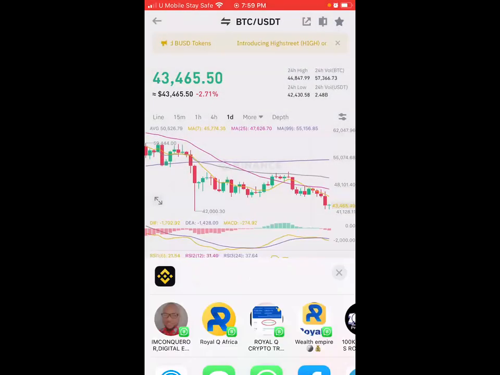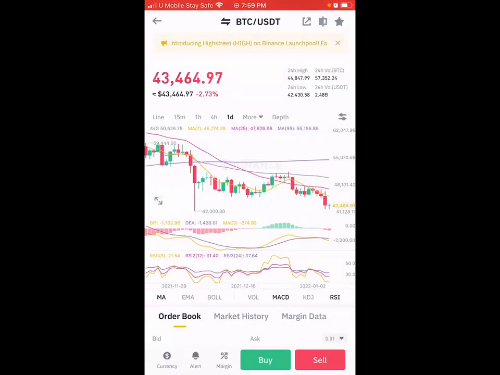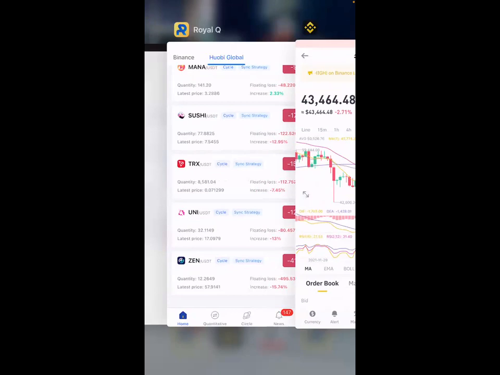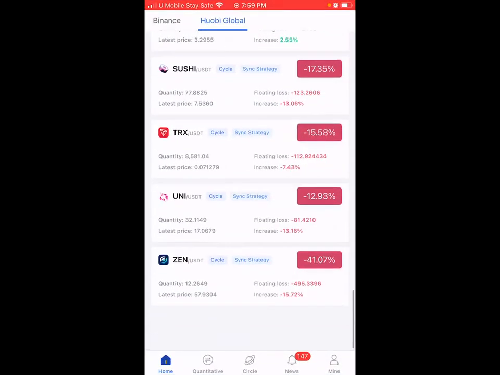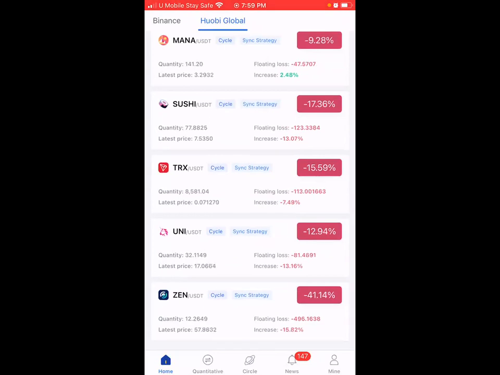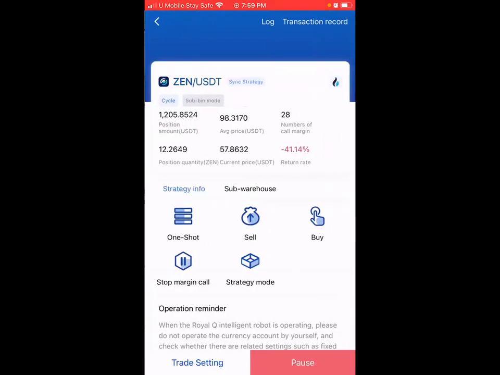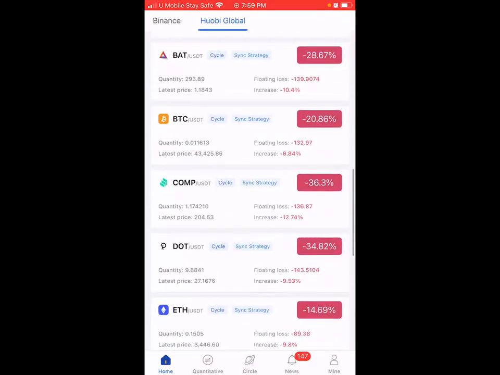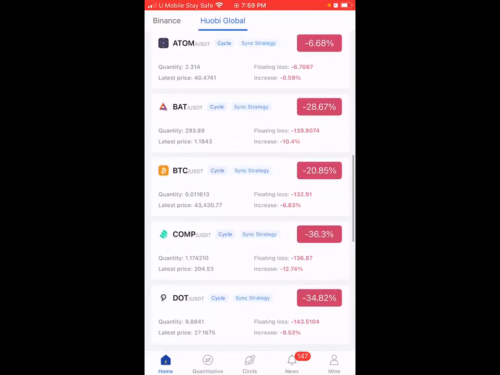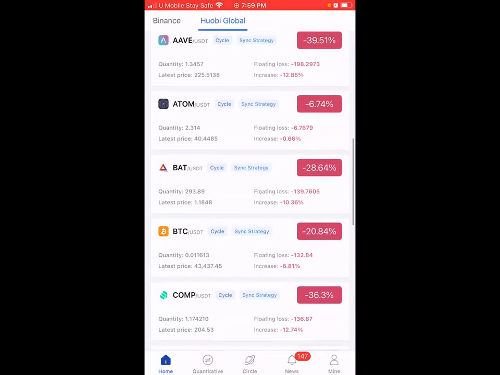It helps you to trade the movement of the market. So if you are using this amazing bot, you must understand the dip. It is the game of the dip.